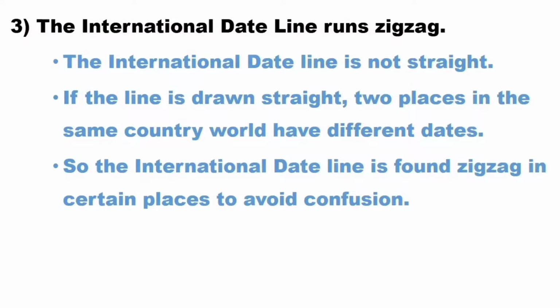The international date line runs zigzag. The international date line is not straight. If the line is drawn straight, two places in the same country would have different dates. So the international date line is found zigzag in certain places to avoid confusion.